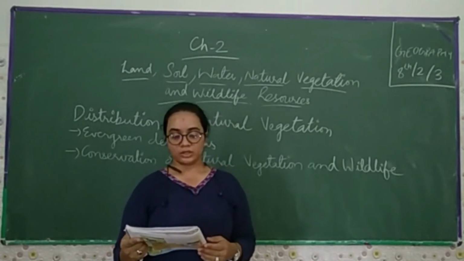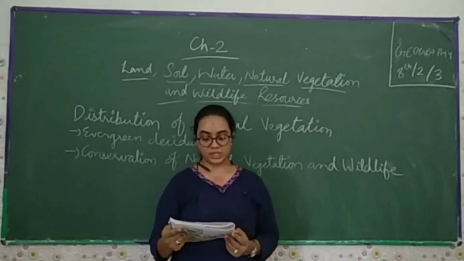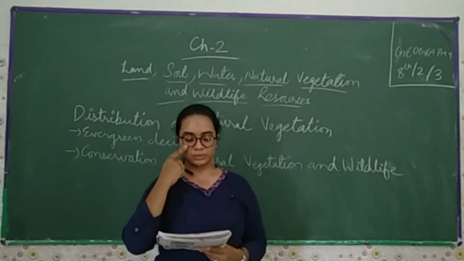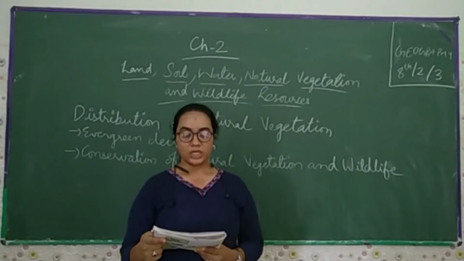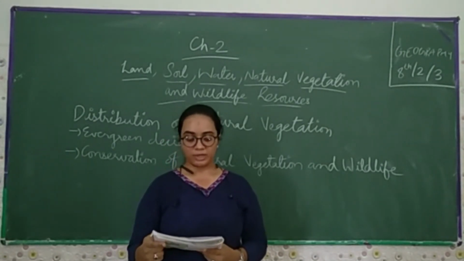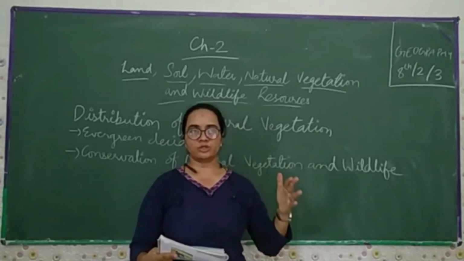So there is a balance in the environment if the relative number of species is not disturbed. Human activity in several parts of the world has disturbed the natural habitat of many species. Due to indiscriminate killing, several birds and animals have either become extinct or are on the verge of extinction.